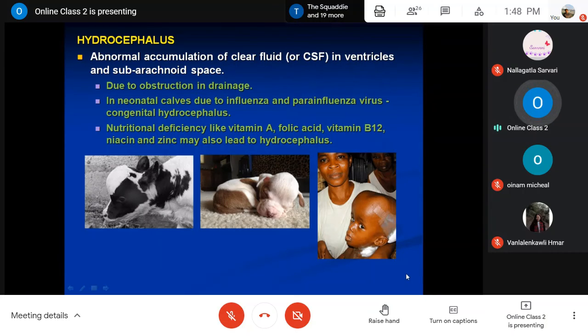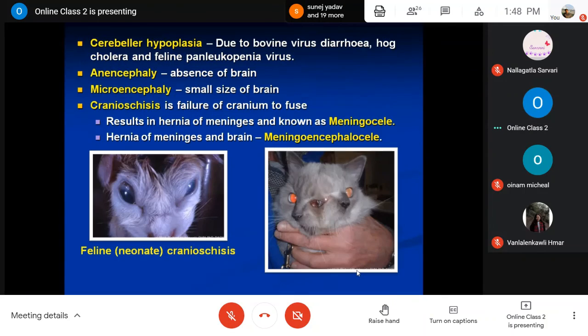Normally the skull and cranium bone become enlarged, showing a very big head, because of excessive accumulation of cerebrospinal fluid, a clear fluid, inside the cranium; this is hydrocephalus. Then cerebellar hypoplasia. This is due to bovine virus diarrhea infection, or sometimes hog cholera or feline panleukopenia virus. So the cerebellum shows hypoplastic changes.